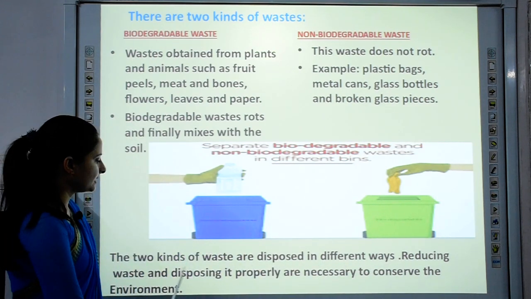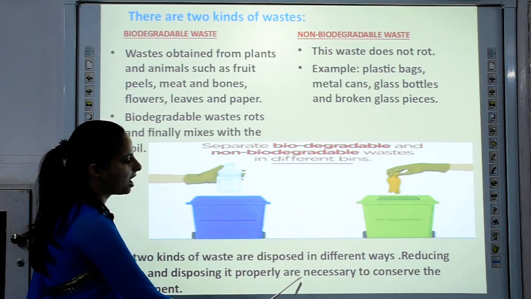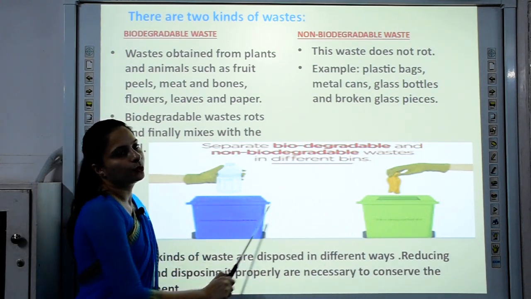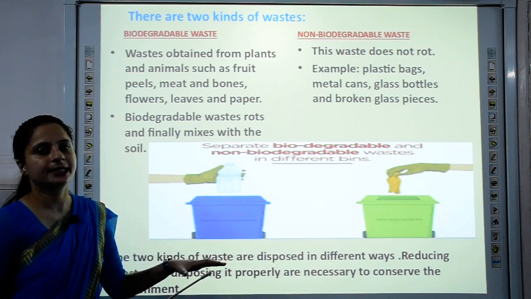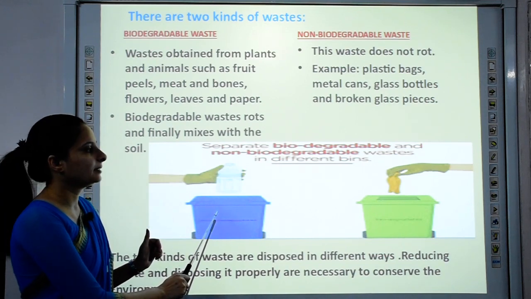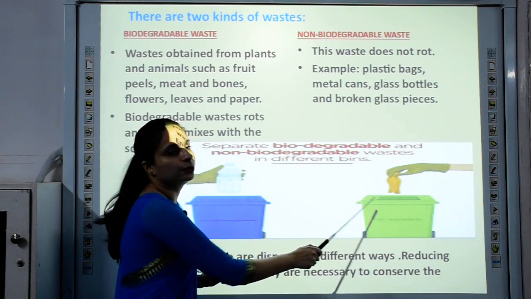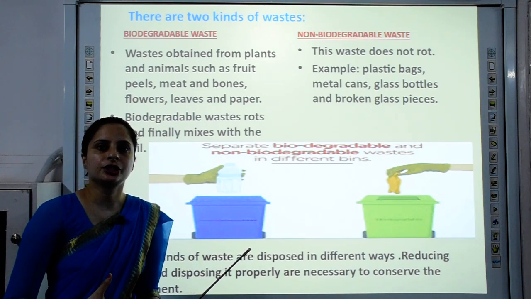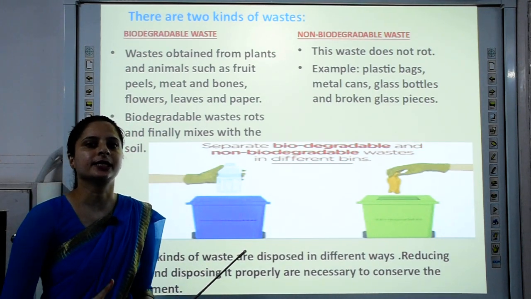Reducing waste and disposing it properly are necessary to conserve the environment. Now you can see the two kinds of waste being segregated and disposed. Blue bins are used for non-biodegradable waste and green bins are used for decomposing the biodegradable waste. So it is important to segregate this waste and dispose it properly.